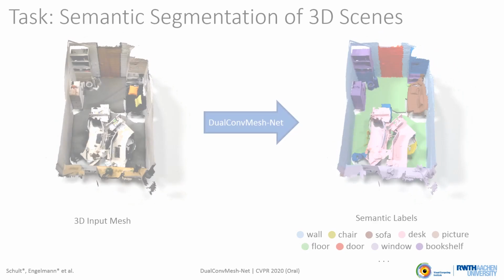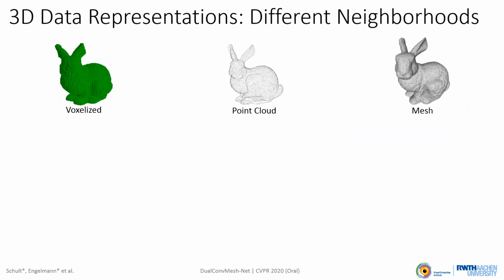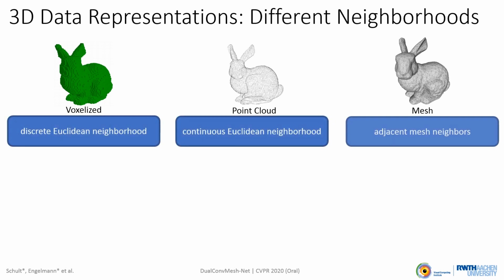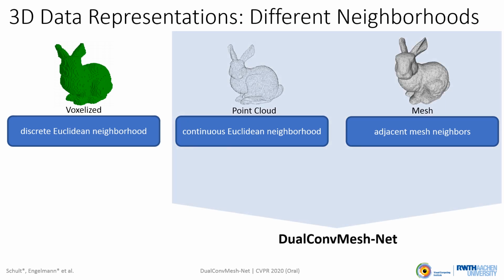to vertices. Previous works limit themselves to a single 3D data representation. They either work on a voxelized representation, on point clouds, or on meshes. Each one of them comes with its own neighborhood notion on which convolutions are performed. In contrast to related work, our DualConvMesh-Net combines convolutions on neighborhoods defined over the Euclidean proximity of vertices and neighborhoods defined over the adjacent mesh neighbors.